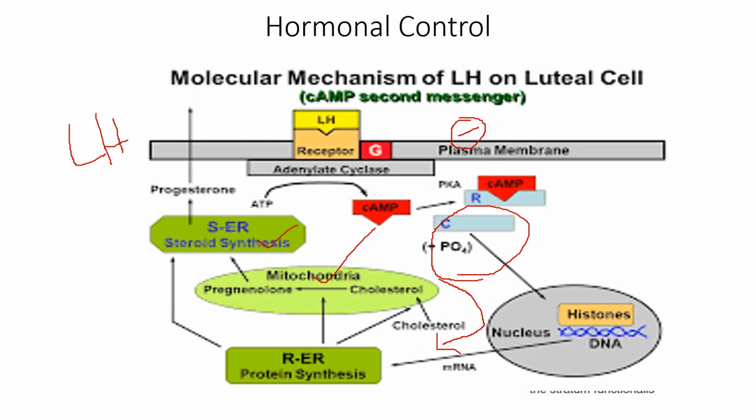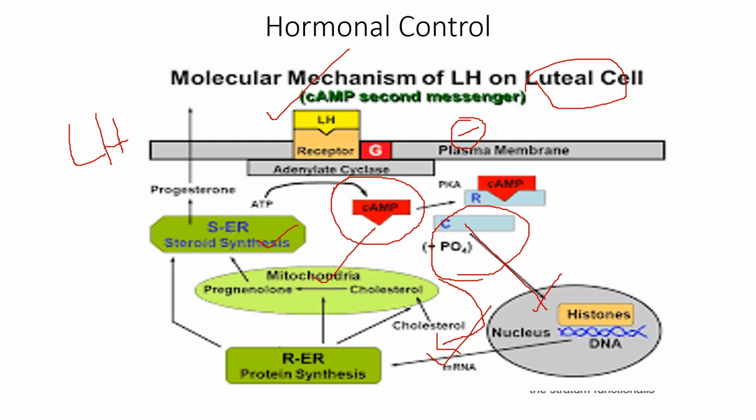Now our question is, how is LH enhancing the progesterone secretion in the luteal cell? When LH binds with the LH receptor, intracellularly the cAMP secondary messenger level will be high, and this secondary messenger will cause the transcription of mRNA.